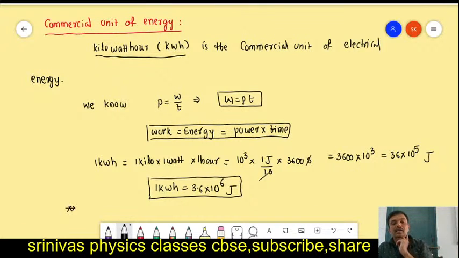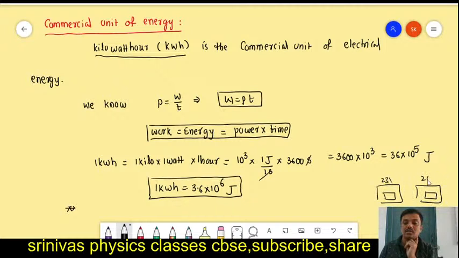In that electric meter, for example, the initial reading is 231. After 1 month, it gives the reading as 291. So 291 minus 231, you get 60 units. The government decides that 1 unit costs 2 rupees, or 3 rupees. Then 60 units means 60 into 2, a 120 rupees bill.